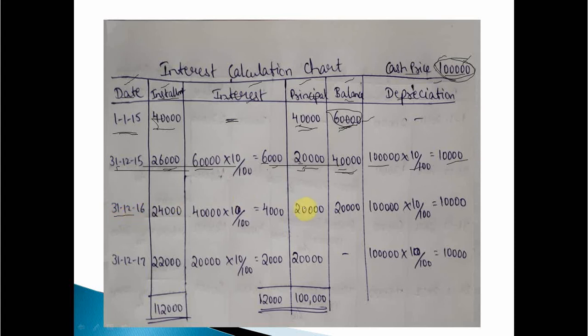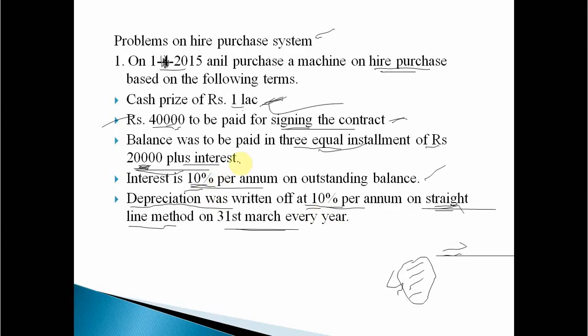Next is 31/12/2016, the next year. Here also the same thing: 20,000 plus interest, clearly given. Every year you are required to pay. The balance was required to be paid in 3 equal installments of rupees 20,000 plus interest. Means every year in the remaining 3 years the principal amount will be the same, that is 20,000. Interest might vary. Clear?